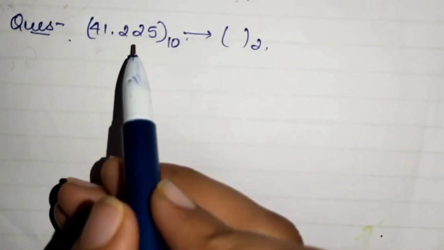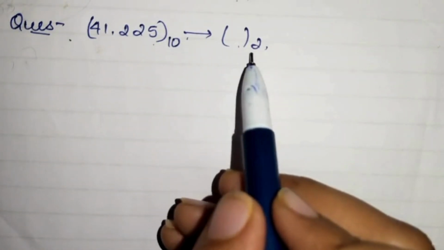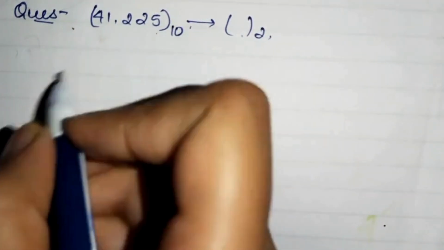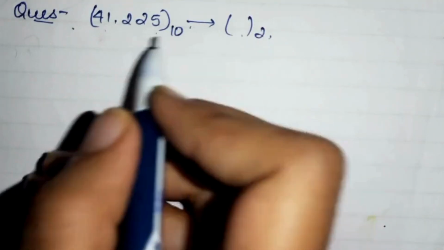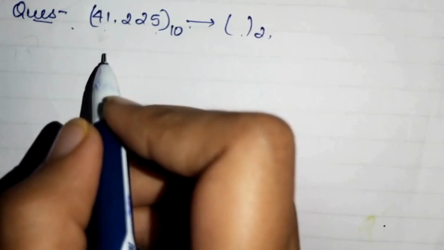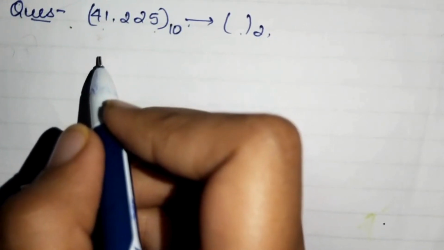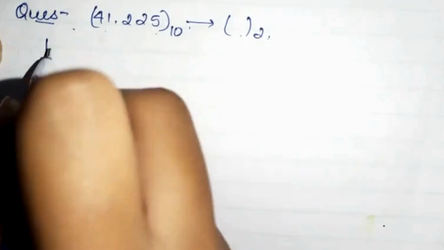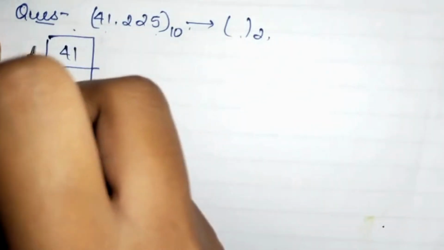So let me take one example to solve and make you more clear about it. As you can see, this is your decimal number, and we have to convert it into a binary number. We already know the 41 answer in terms of binary, but as I am showing you the process again, I will do it from the beginning. So I will again divide it with 2.